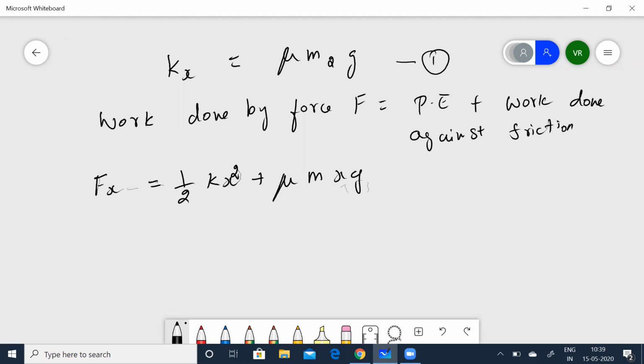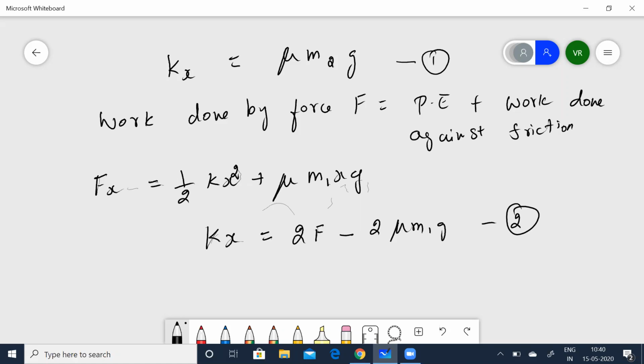Okay. So kx is equal to 2F. On simplifying this, you cross multiply, take the LCM, simplify that, and you get kx is equal to 2F minus 2 mu m1g. Let us have this as the second equation.